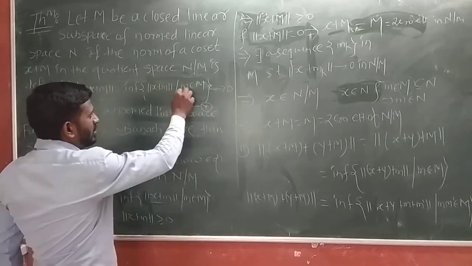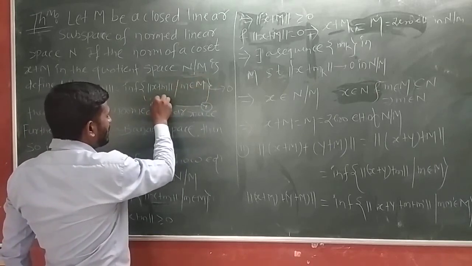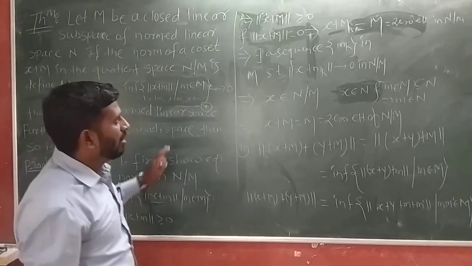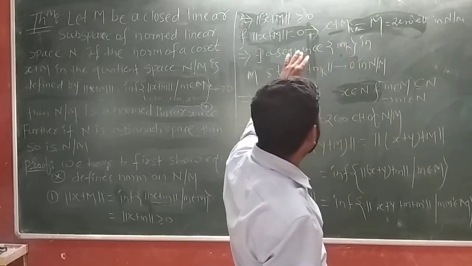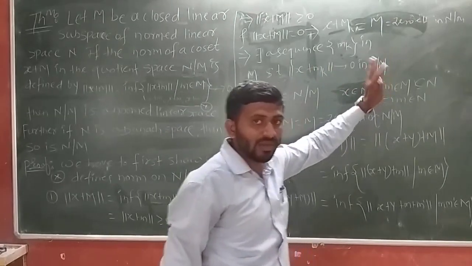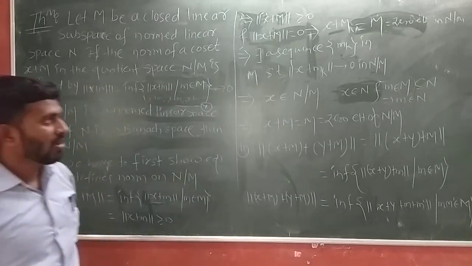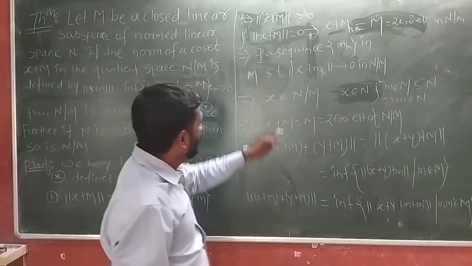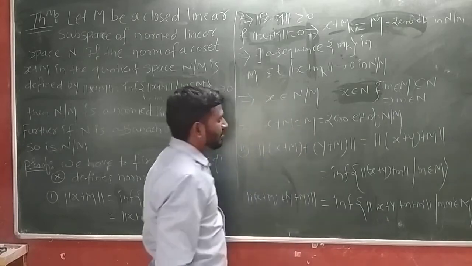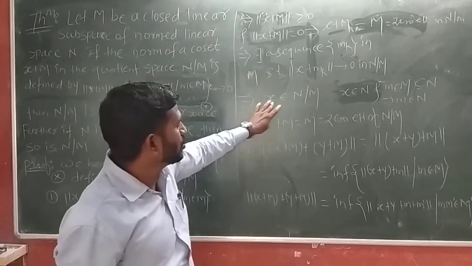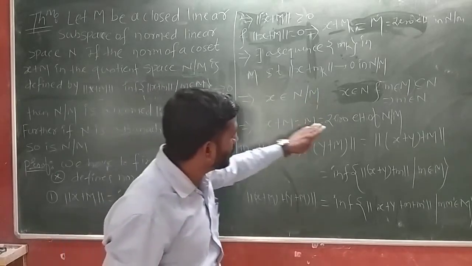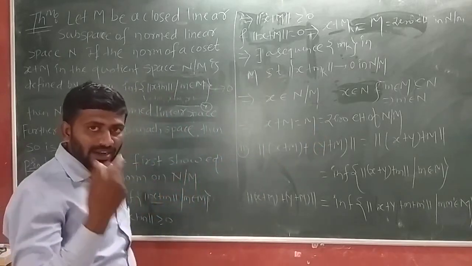That means in this set, elements like m1 plus x, m2 plus x, m3 plus x, that means all the sequence of all m_k, norm of all m_k plus x tends to 0 in N by M. So we have seen in ring theory also, if this tends to 0, that means this element belongs to the quotient space, and implies that x plus M is equal to M. This concept you have already seen in ring theory.